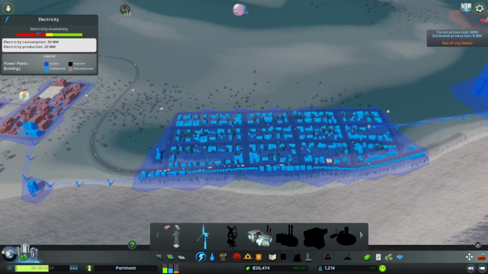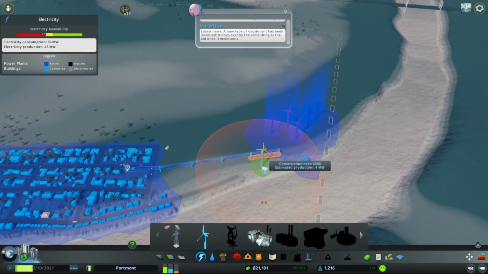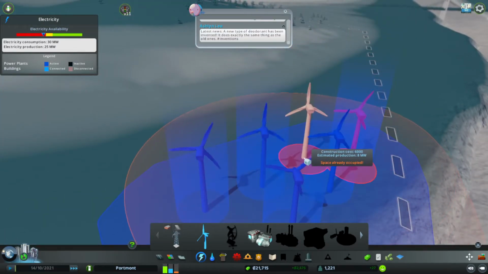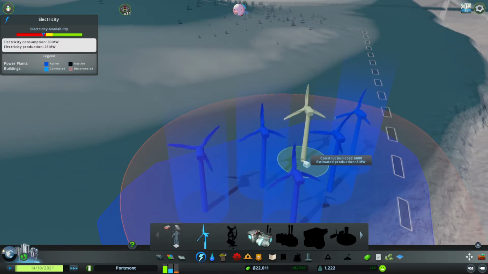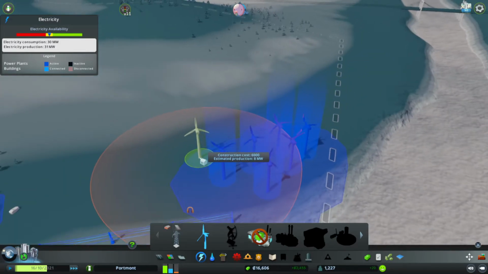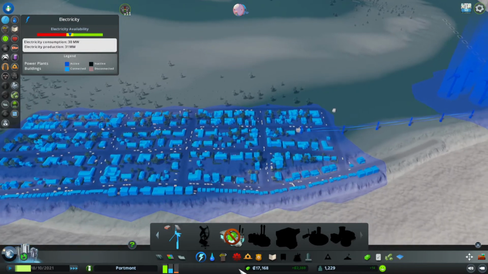I'm going to stick with renewable energy because we've already committed. Let's put another one over here. Apparently we need another 2. Alright, we're just enough there. Hopefully the wind picks up soon. We're going to be in a bit of trouble.